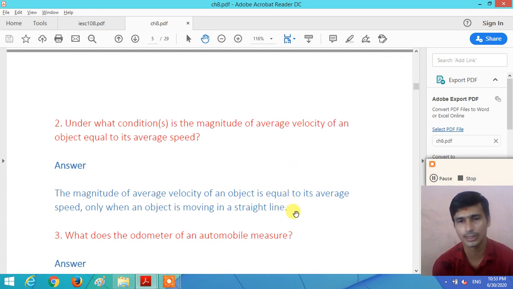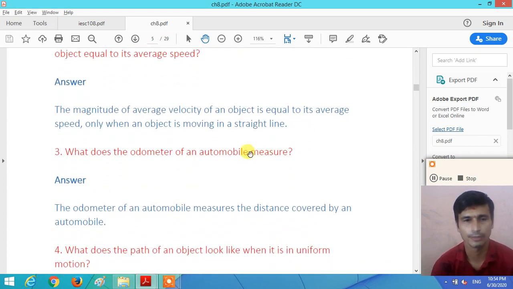So dear student, when the object is moving in a straight line, the magnitude of the average velocity is the same as the average speed. Understand the answer of the second question.